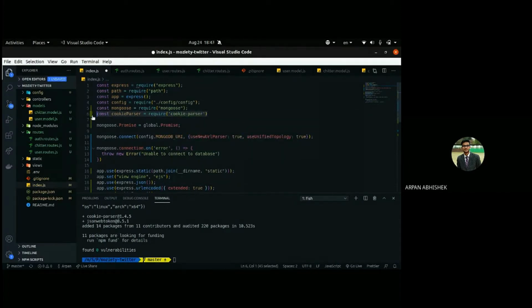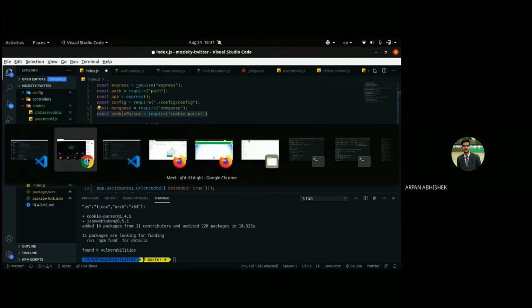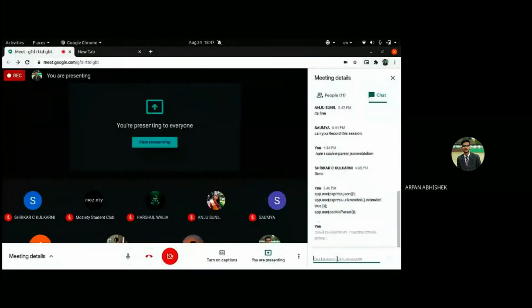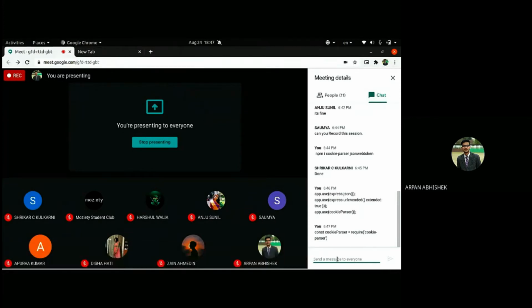I'll copy it and paste it. These all configurations you have to do in the index.js file. Okay. Any confusion till yet? Any confusions? Done.